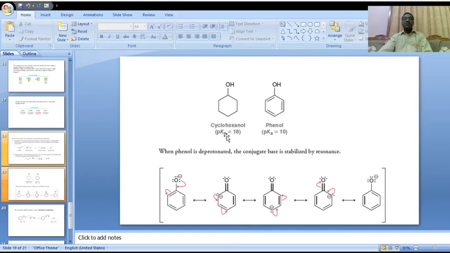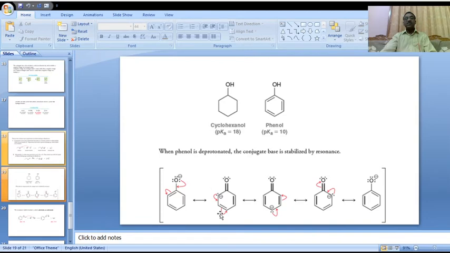Here, when we compare these two, phenol and cyclohexanol, the phenol pKa value is less. That indicates the acidic character is more. Here the pKa value is more, so acidic character is less when compared with phenol.